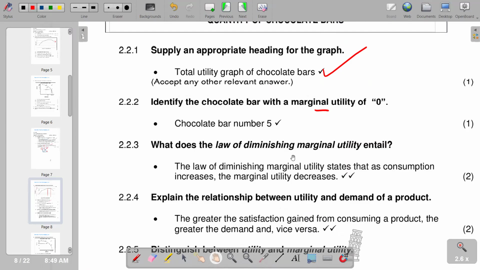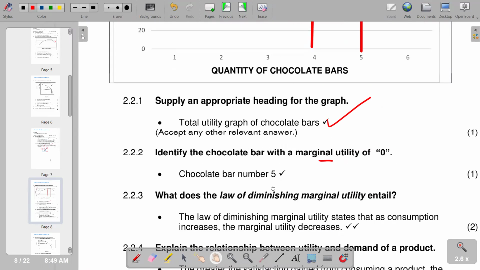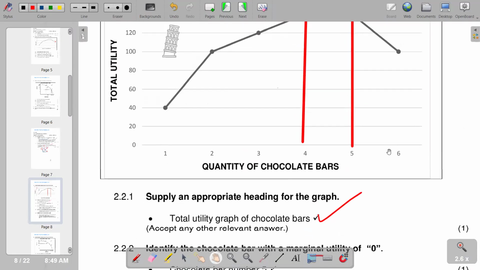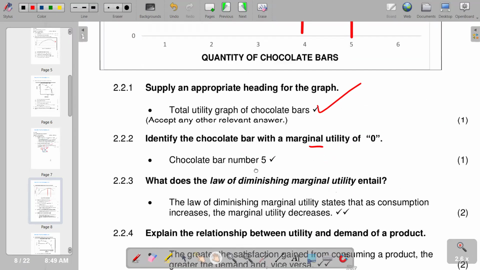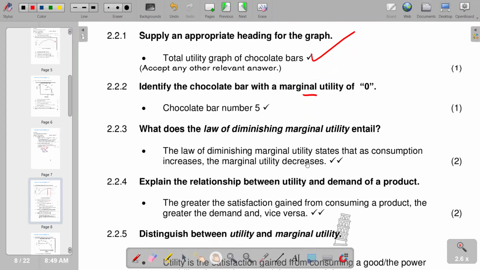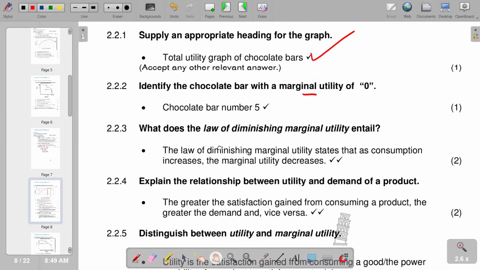2.2.3, what does the law of diminishing marginal utility entail? It says that as the quantity of chocolate bars increases, the total utility will start to decrease. So diminishing marginal utility means the total utility is now decreasing. So we don't have a positive marginal utility. In other words, it is going to lead to negative marginal utility. So the law of diminishing marginal utility says that as consumption increases, the marginal utility decreases. So that's the explanation that we have.